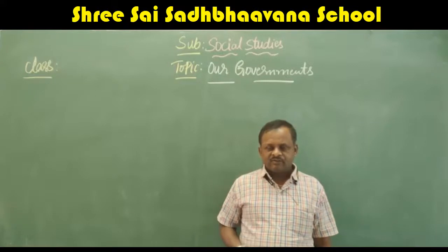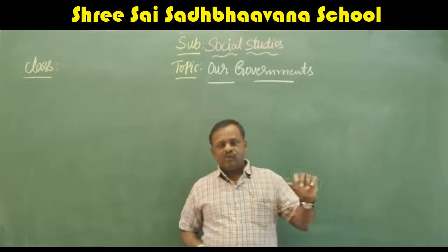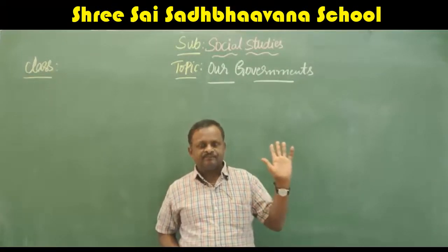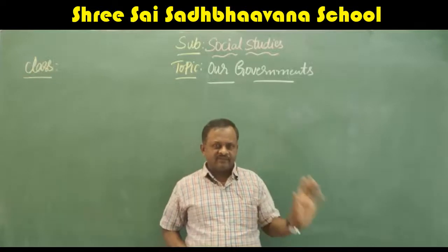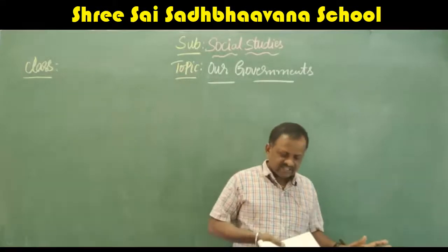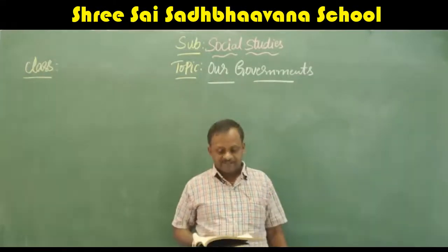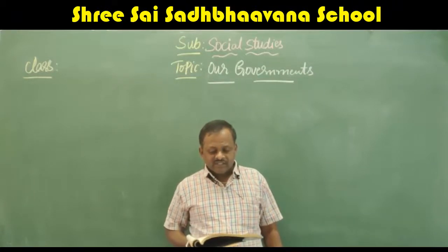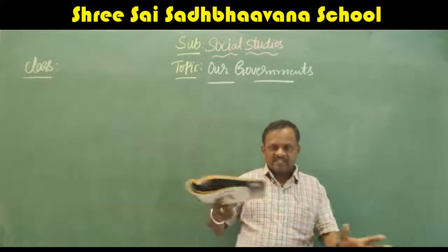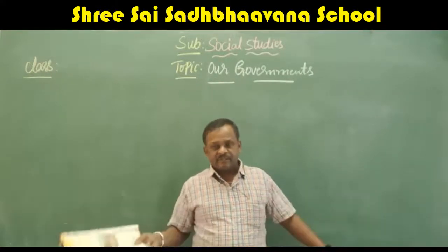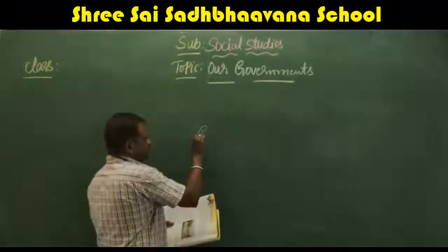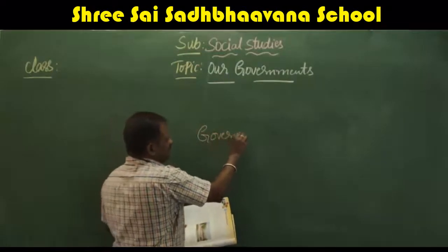In the election, we cast our vote. The person who gets more votes is selected as our representative. He will do whatever we want, and the basic things he will supply; he will look after everything. This group of elected members is known as the government. The persons who work together like this, selected from everywhere, work for the welfare of the people. That is called government.